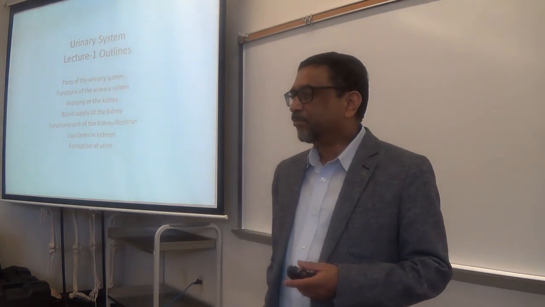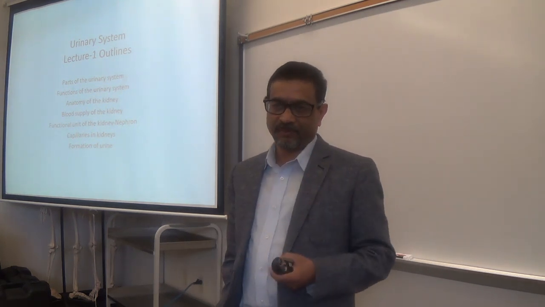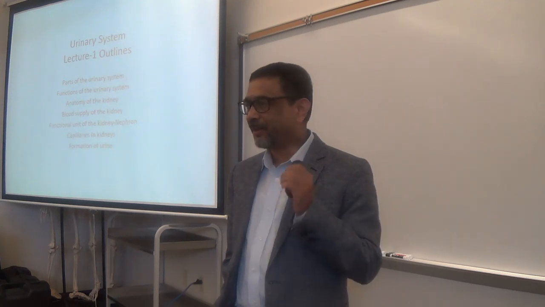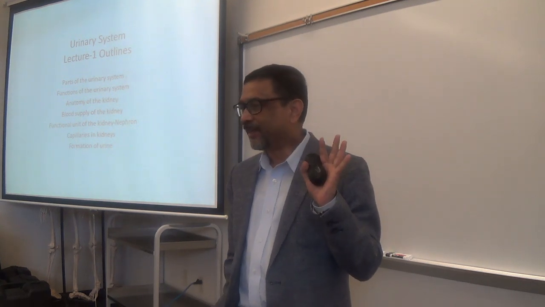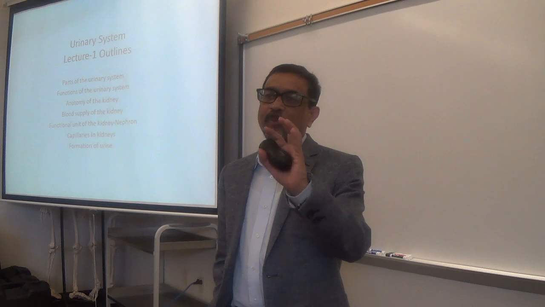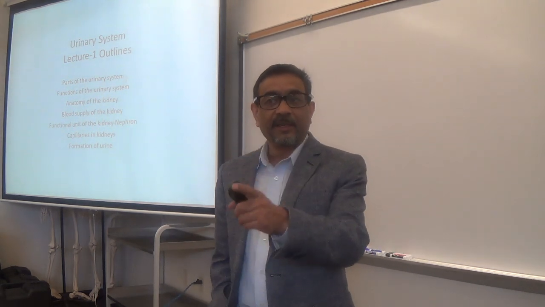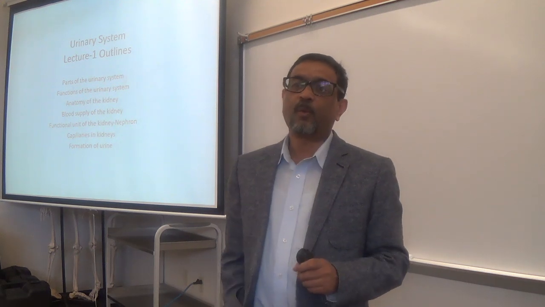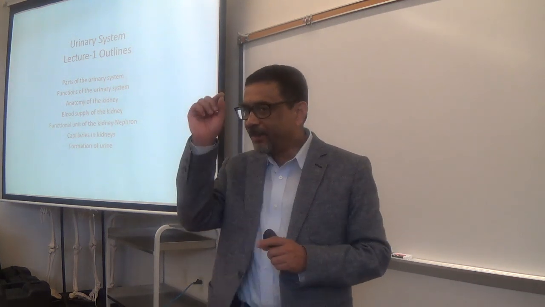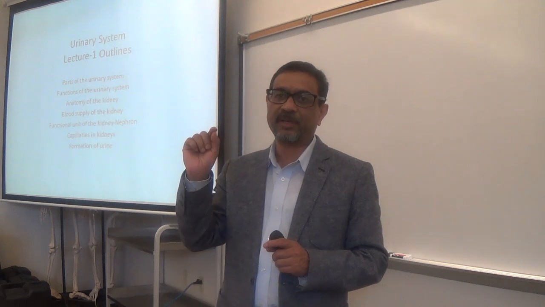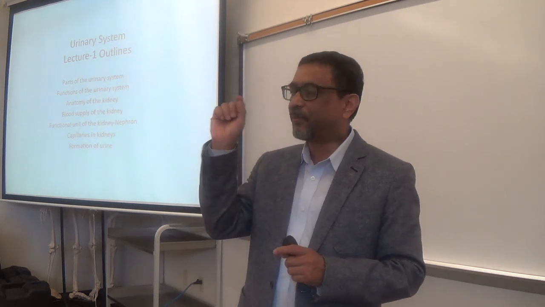If I ask you, what is the function of a kidney? Production of what? Urine. Make sense? So the kidney produces urine. And inside the kidney you have about 1 million tiny tube-like structures. Those are called nephrons.